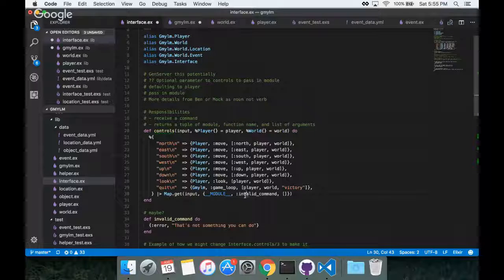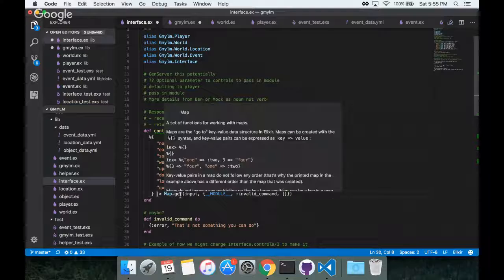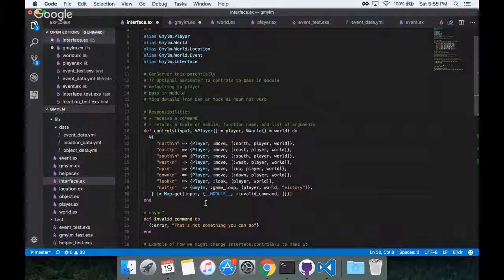I don't like that. This controls should just be a map, and then the pipe to map.get should be a separate function. That process command, there should be process command, which is the pipe to this map.get of this controls. And then there should be the execute command, which is what process command is right now.